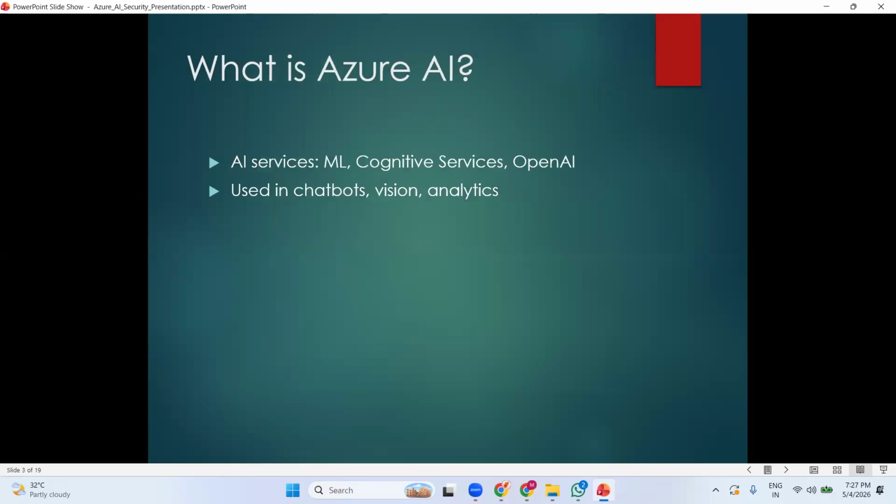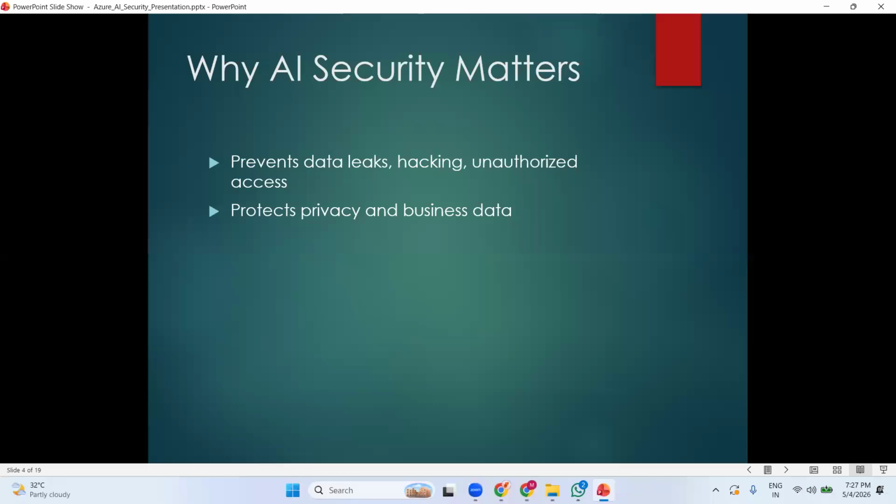Next, we'll talk about what Azure AI is and what the AI services in Azure are, like where we need to start from: machine learning, cognitive services, OpenAI. These are all the Azure AI services. We can use them in chatbots and in vision analytics. These are the areas where we can use Azure AI. Moving to the next slide.